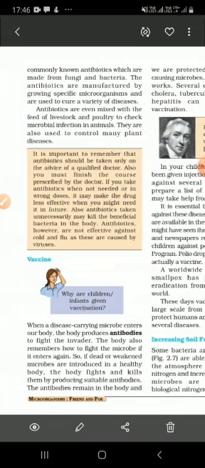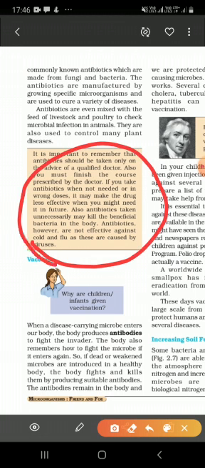So it should be taken only when the doctor suggests, plus it should be taken for the number of prescribed days. It should not be taken in a lesser quantity than that. If we are not taking the prescribed quantity, if we are taking it in the wrong dose, then the next time you fall ill, that medicine will not be that effective. And if we are taking antibiotics unnecessarily, then it is killing some of the good bacteria that are present in the body.